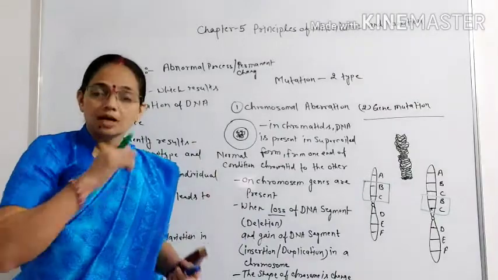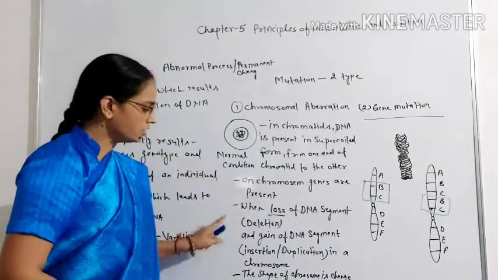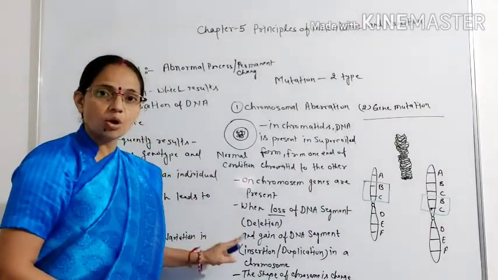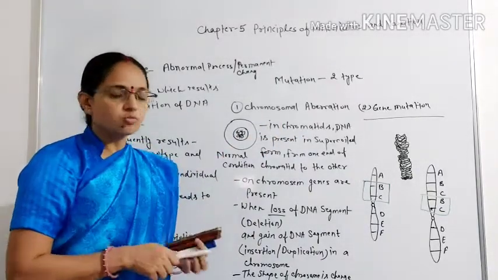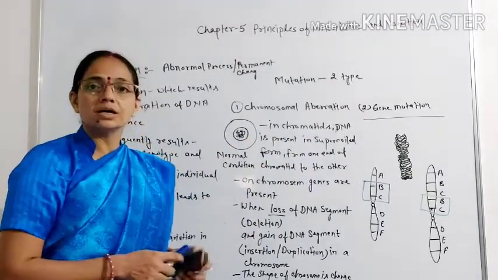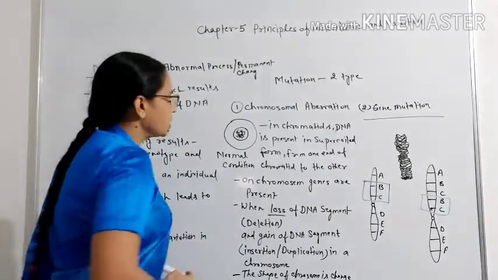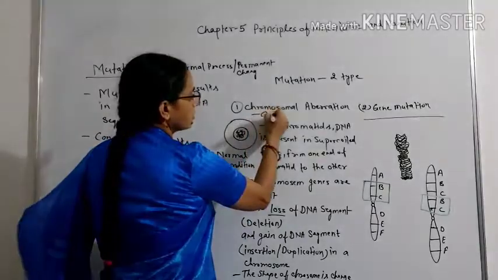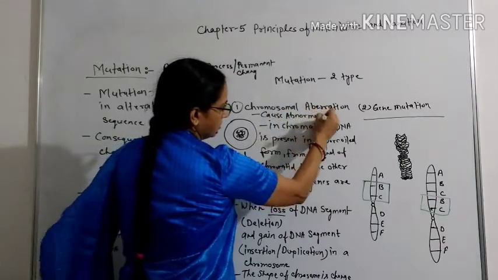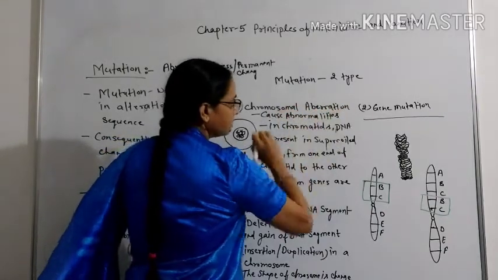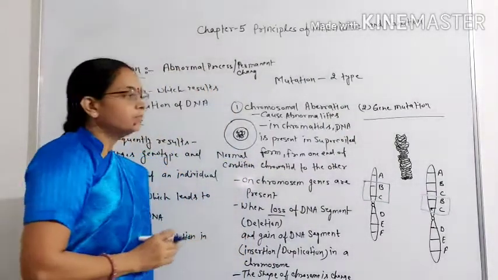This deletion or gain causes chromosomal aberration, and chromosomal aberration is an abnormal condition and it causes abnormalities in an individual.